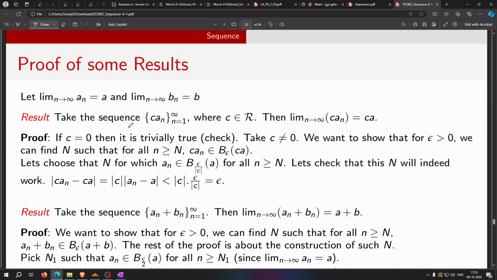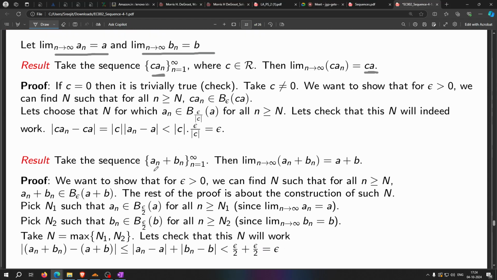This is algebra of sequences. So if an converges to a, bn converges to b, then the sequence c times an, when c is some number, will converge to ca. And an plus bn will converge to a plus b.